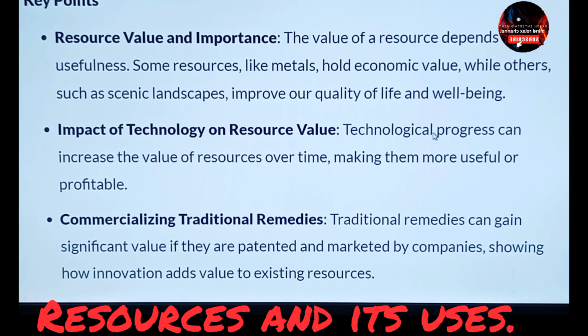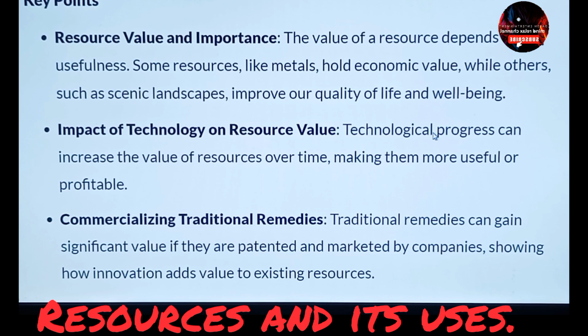Some resources, like metals, hold economic value. When I say metals, I'm not only talking about gold, it can be any metal. Iron also can play a very vital role in daily life activities. For example, the chair on which you sit, the desk, or the table in your school where you go and sit every day, must be made up of some kind of metal. There are possibilities that your bench and other things may be made up of wood, but in daily life, most of the things that we use are made up of metals. So it is a very valuable item that plays a role in our life.